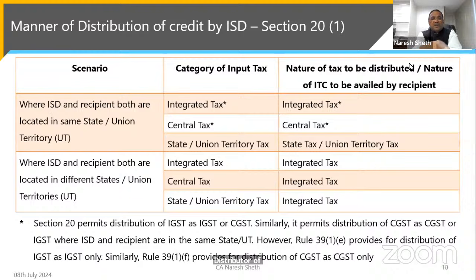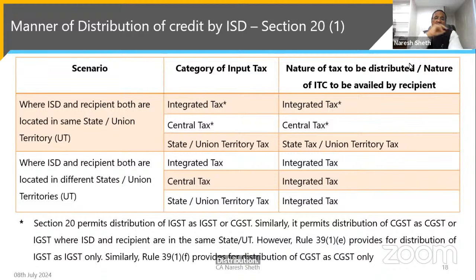In the first case, where ISD is located in Maharashtra and the recipient unit is also located in Maharashtra, and if Maharashtra has an IGST credit, under the law, it can distribute it as IGST to that unit or as CGST to the unit. As per Section 20, the rule says only integrated tax. Similarly, the same section permits distribution of CGST as CGST or IGST.